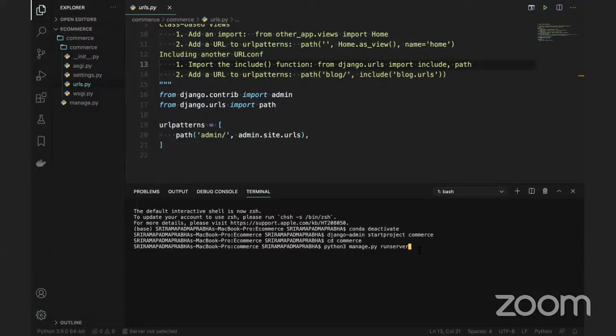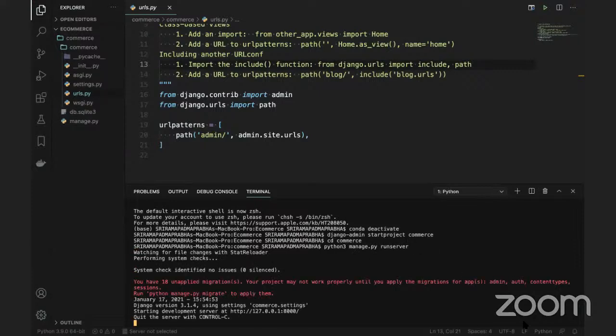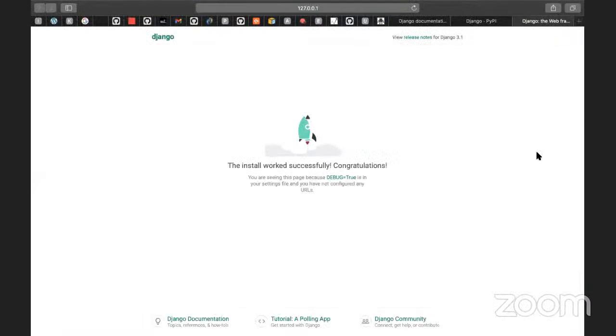I'm going to run my project by using the server. If I run this project, you can see there is a development server at port number 8000 on localhost. You can click on this, and it will take you to the application. It is pointing to Django 3.1, and it says the install worked successfully, congratulations.